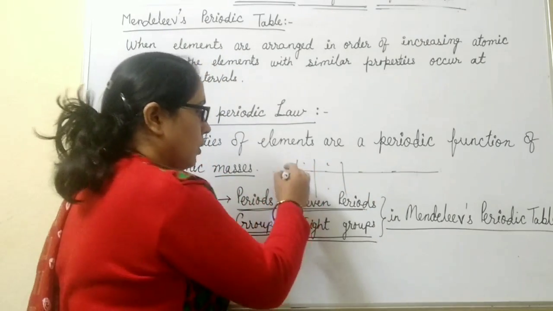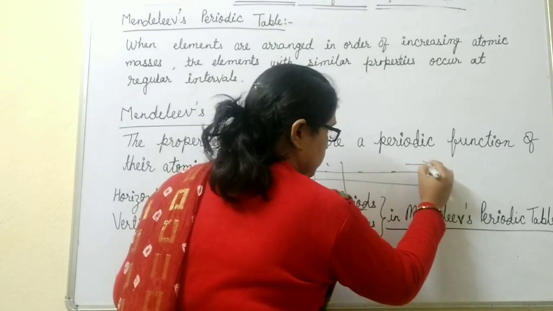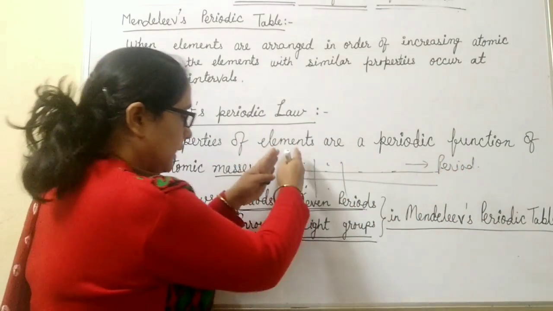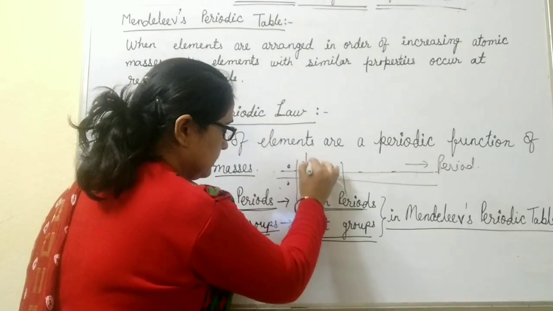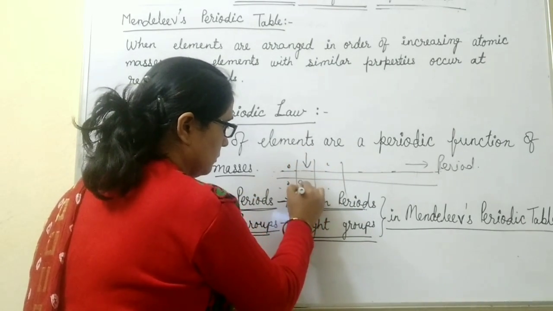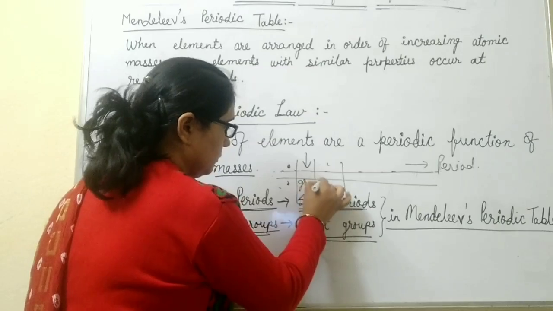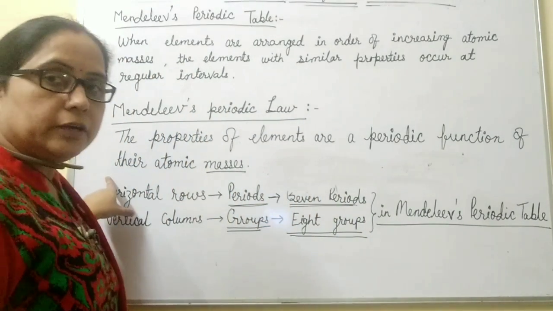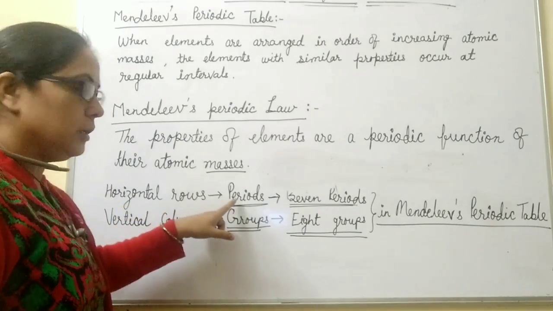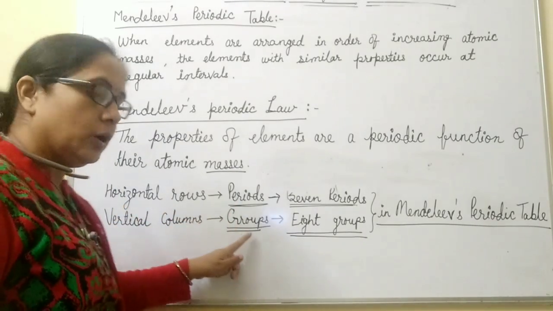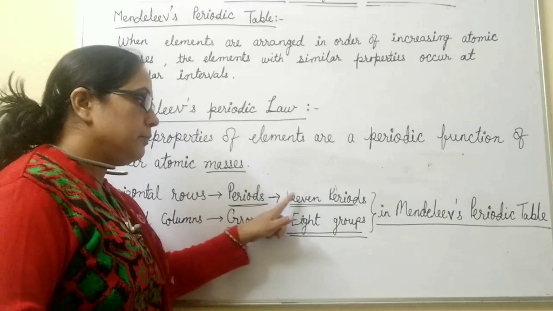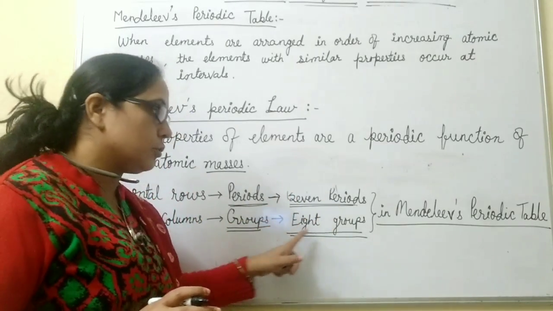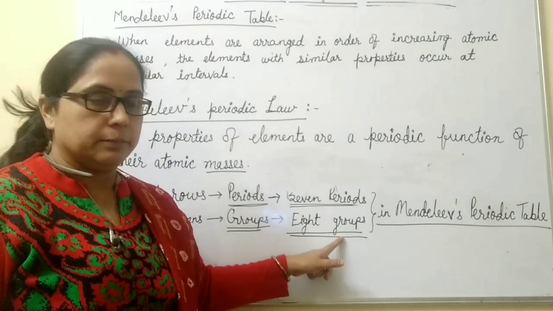Mendeleev named these horizontal rows periods, and vertical columns groups. So it is written here that in the Mendeleev periodic table, horizontal rows are called periods and vertical columns are called groups. There are 7 periods in the original Mendeleev periodic table and 8 groups.